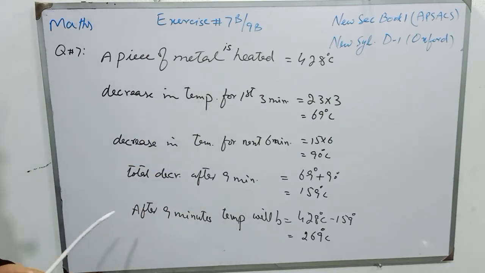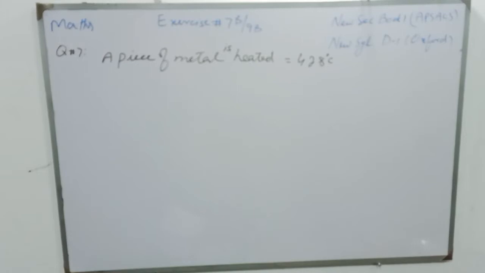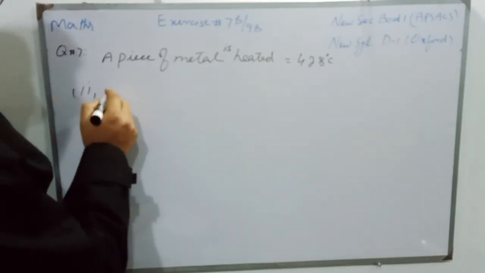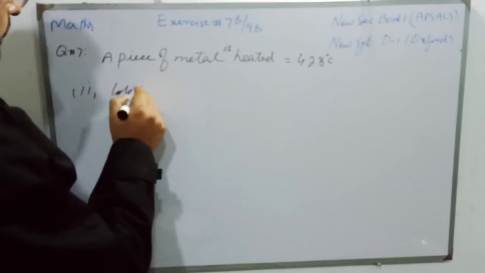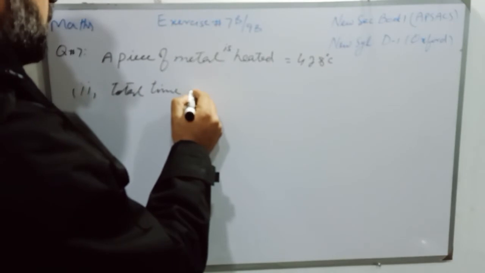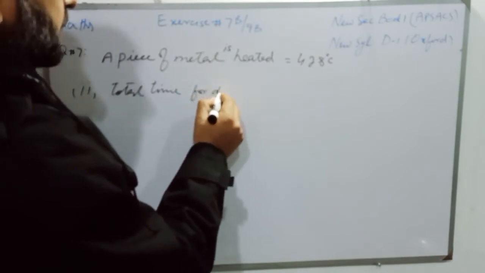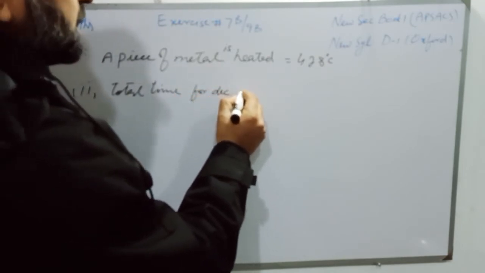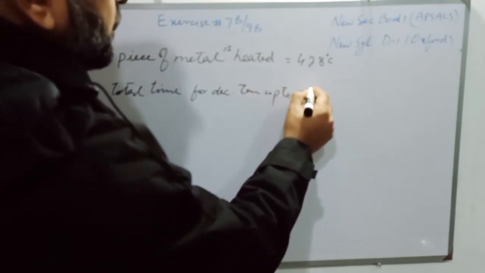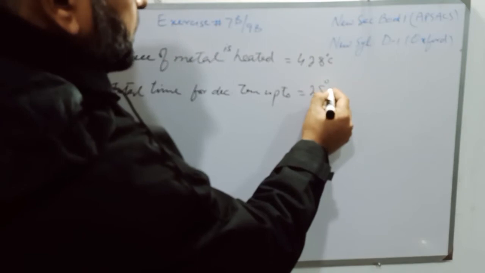Students, in the second part, we have to find the total time for decreasing the temperature up to 25 degrees centigrade.